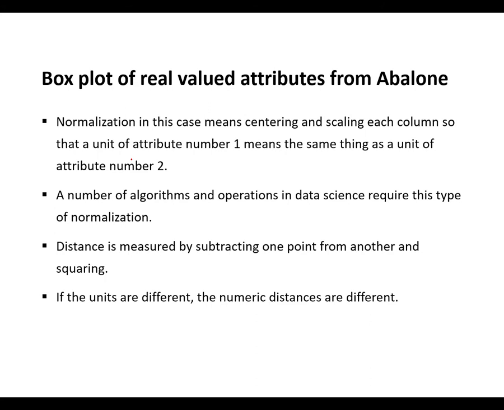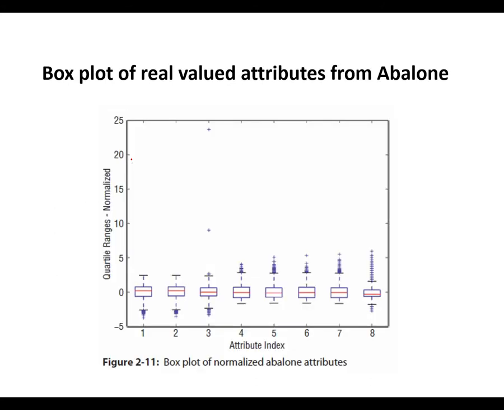Now we try to check one more graph. This actually is the graph which shows scaled data or normalized data. Yes, we say it is normalized abelone attributes.